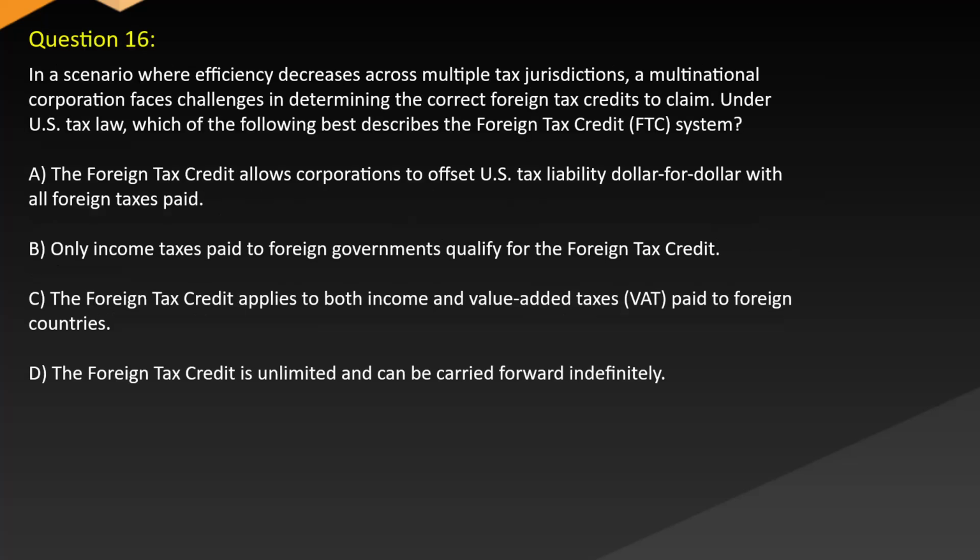Question 16. In a scenario where efficiency decreases across multiple tax jurisdictions, a multinational corporation faces challenges in determining the correct foreign tax credits to claim. Under U.S. tax law, which of the following best describes the foreign tax credit (FTC) system? A. The foreign tax credit allows corporations to offset U.S. tax liability dollar for dollar with all foreign taxes paid. B. Only income taxes paid to foreign governments qualify for the foreign tax credit. C. The foreign tax credit applies to both income and value-added taxes (VAT) paid to foreign countries. D. The foreign tax credit is unlimited and can be carried forward indefinitely.